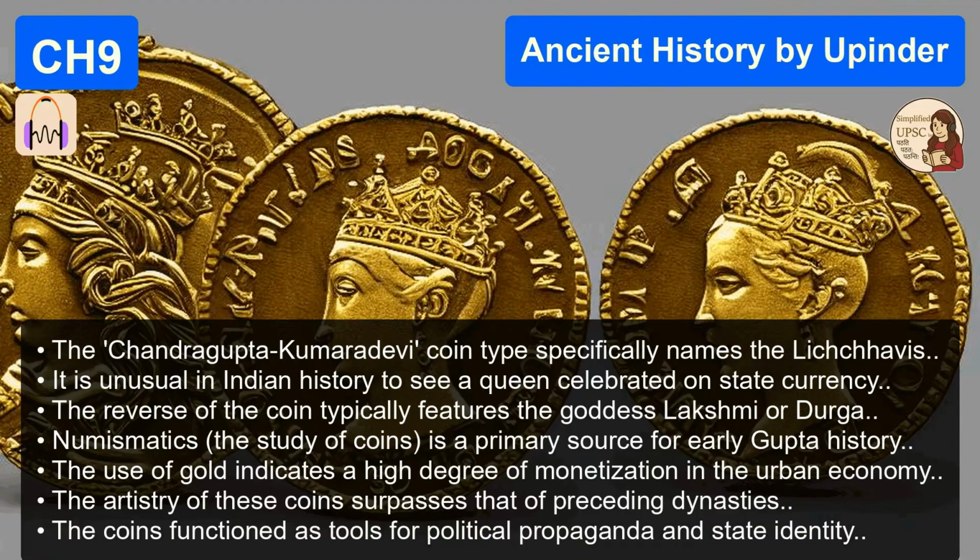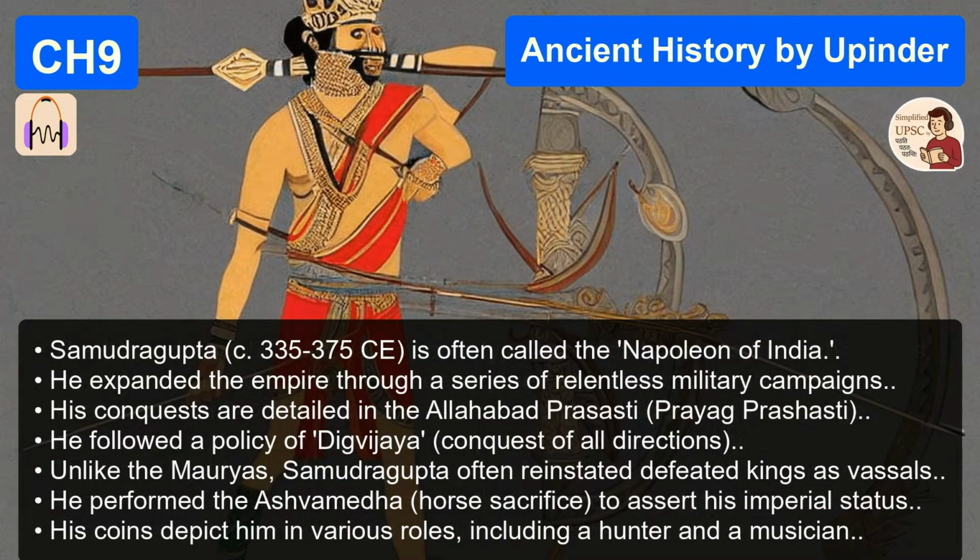And we know about him primarily from one incredibly detailed source, the Allahabad Prashasti. Prashasti means praise, right? It's a eulogy. Yes, exactly. It's a eulogy, an inscription of praise. It's carved onto an Ashokan pillar in Allahabad. And you have to stop and think about the symbolism there. Oh, absolutely. You have an Ashokan pillar representing peace and Dhamma, nonviolence. The Mauryan ideal. Yeah. And Samudragupta carves his resume of conquest right over it. I mean, the audacity is just breathtaking. That is quite the statement. I'm here and I'm rewriting the script of what it means to be an emperor.